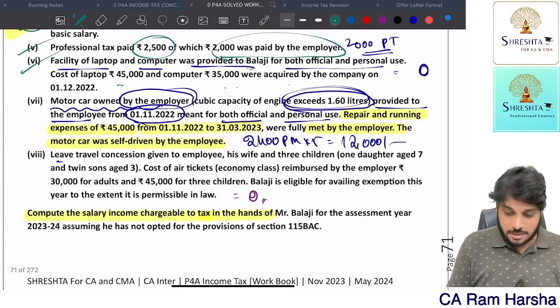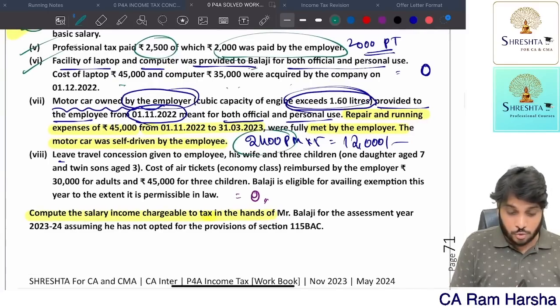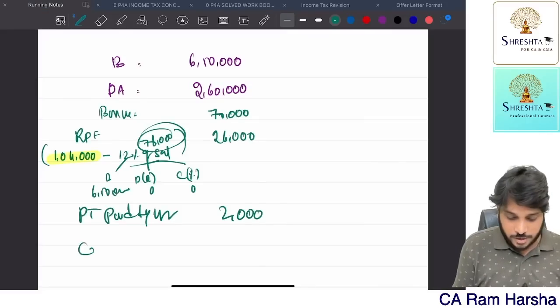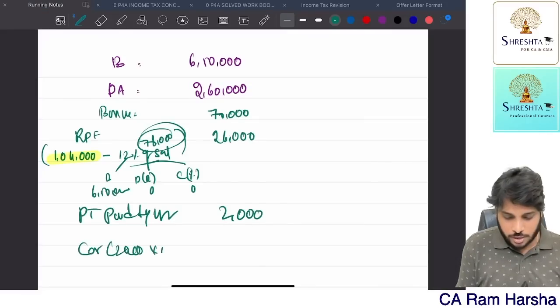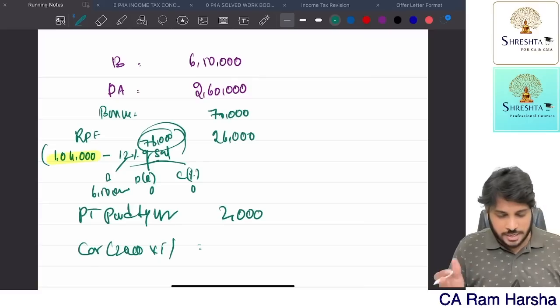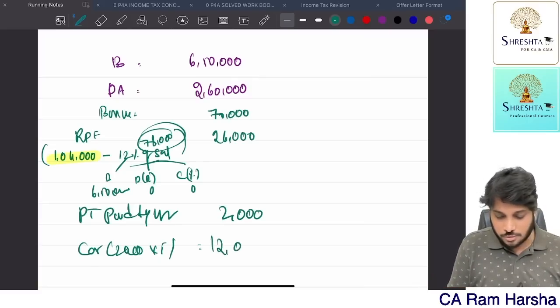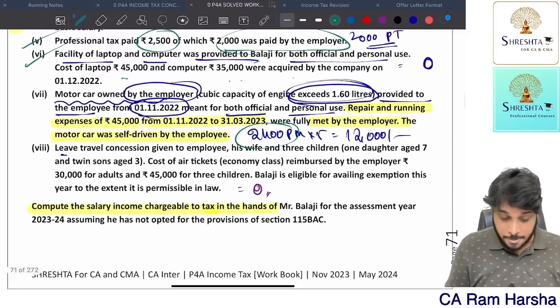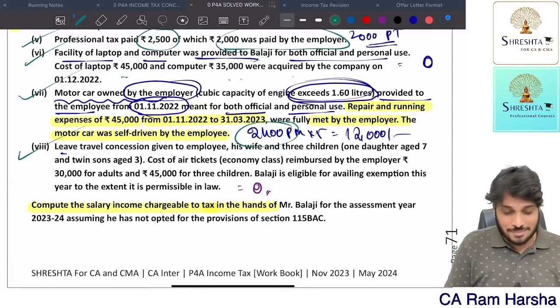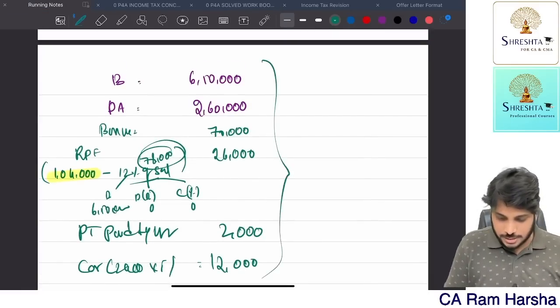Motor car owned by the company, already we have interpreted 2400 is perquisite value since it is provided for 5 months. 2400 into 5. So 2000 into 5, 10,000, 400 into 5, 2000, total 12,000. Okay. Then leave travel concession is fully exempt. That's it. So what is the gross salary?